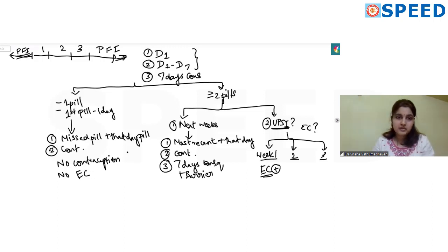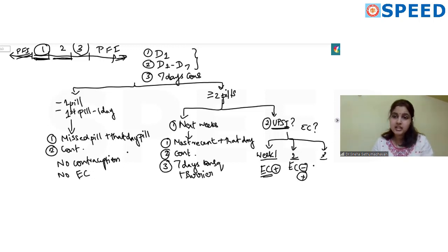In week 2, if you see, the previous first week, if she has taken the 7 pills correctly in this first week, she does not require emergency contraception. But if she has missed any pills and there is no 7-day consecutive intake, she will need it. So it depends on how she's taken the pills in the first week. In the third week, again the same thing. If she has taken the pills in the second week properly, all the 7 days, she does not require it. If she has missed any pills here, she needs to use emergency contraception. But remember, in the third week, it is followed by the pill-free interval again.